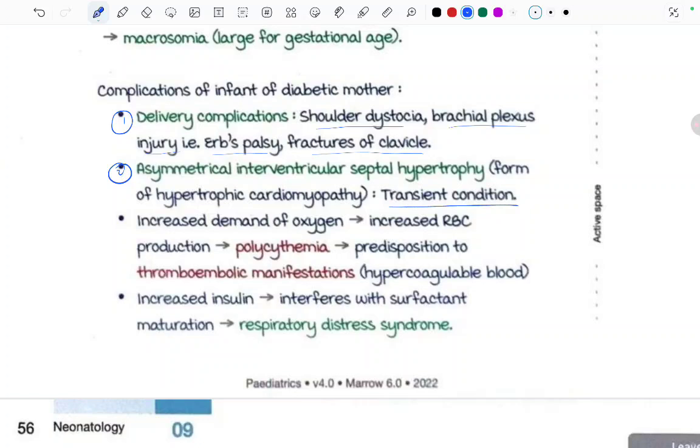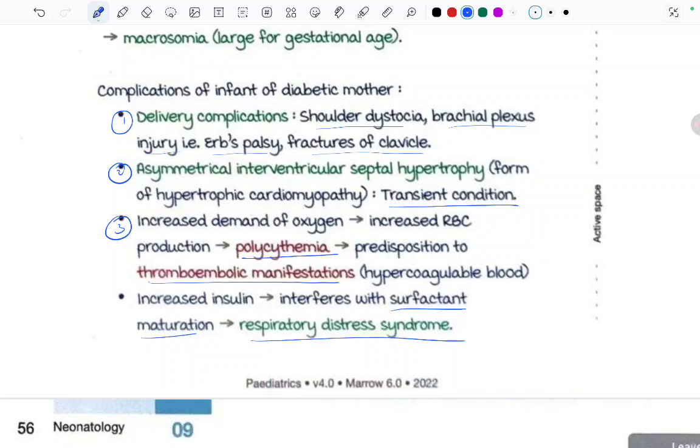Increased demand of the oxygen, increased RBC production, so there will be polycythemia and predisposition to the thromboembolic manifestation, a hypercoagulable state. So, because of the large baby, there is increased demand, so increased RBC, so polycythemia, and this polycythemia makes the blood hypercoagulable, which predisposes to these thromboembolic events. And increased insulin interferes with the surfactant maturation. So this will lead to respiratory distress syndrome.